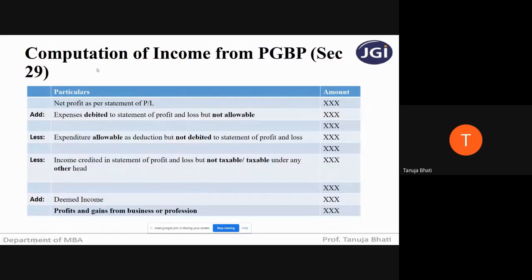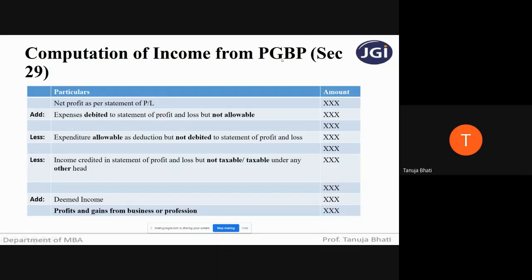Next, what we have to do is how to compute the income from the head, profits and gains from business and profession. You all already told me what is the meaning of profit. Profit is something which you derive from the P&L account, that is profit and loss account, from where you take all the incomes. From the incomes you deduct all the expenses, the remaining amount is your profit.